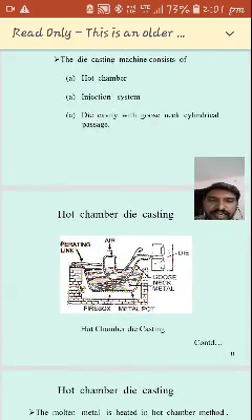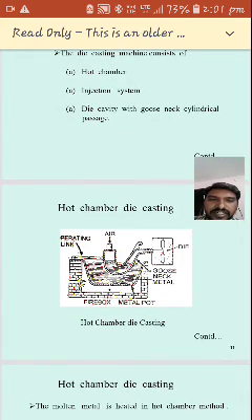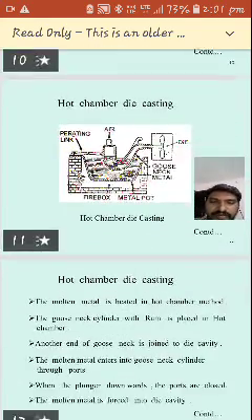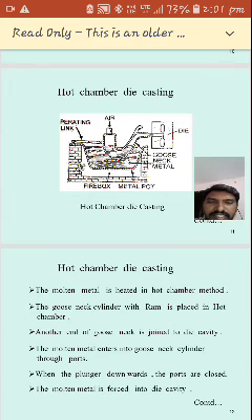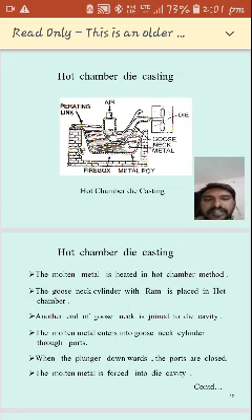The chamber is hard, as the name indicates. Here the die is a permanent die, and we use a gooseneck pipe so that we can carry the metal. Let's see what happens. The molten metal is heated in the hard chamber method. The gooseneck cylinder with the ram is placed in the hard chamber.